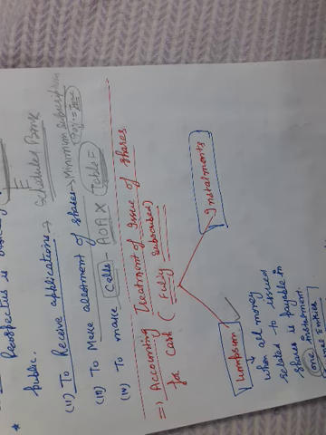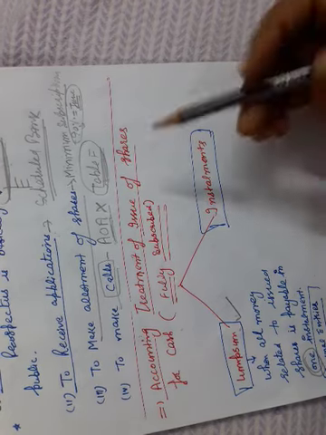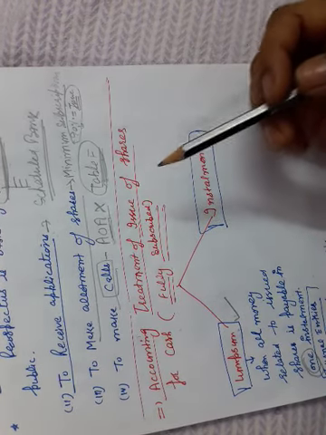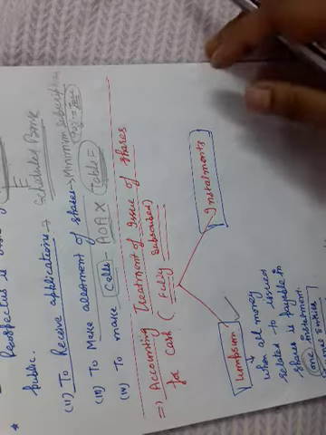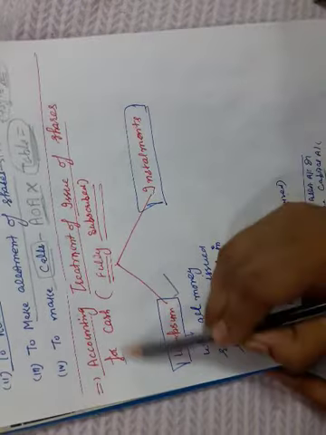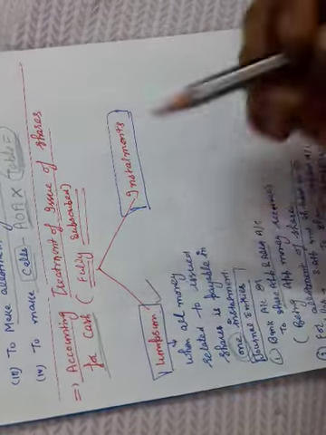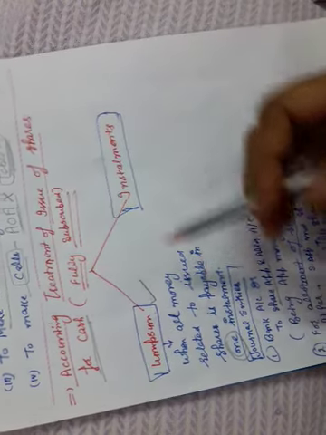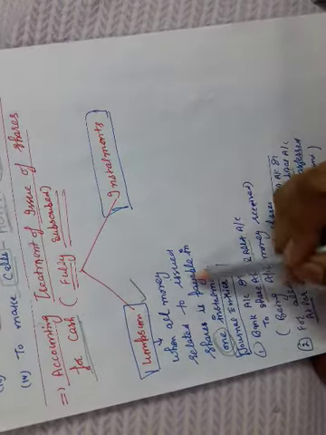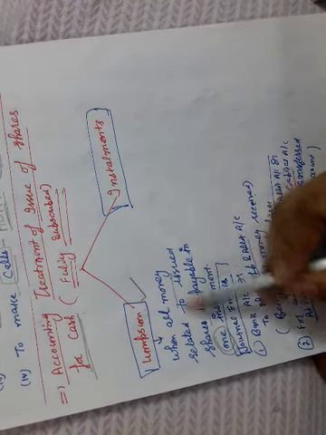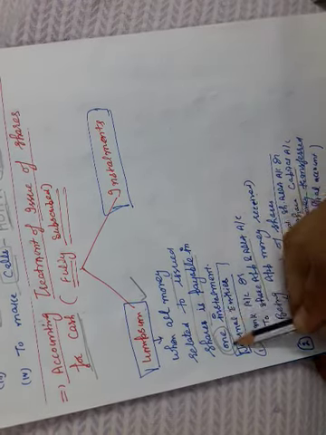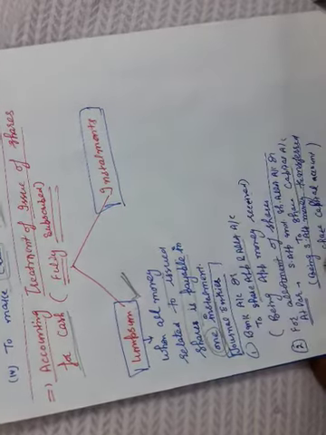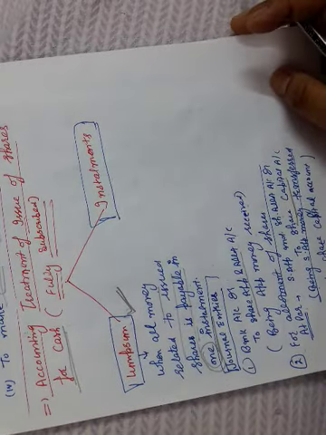Now next, when the company is able to receive all the money, then they have to record all the journal entries and treatments in their books of accounts. The company can call the whole money in one installment, or they can call the money in installments. When the company receives all money related to issued shares payable in one installment, that is called lump sum. That is one time payment.